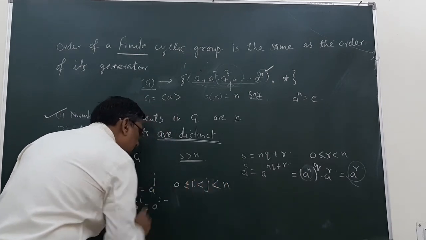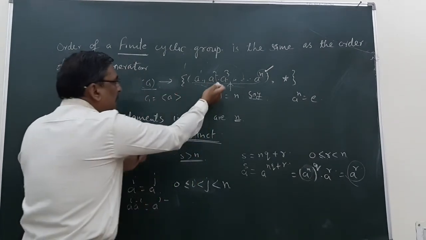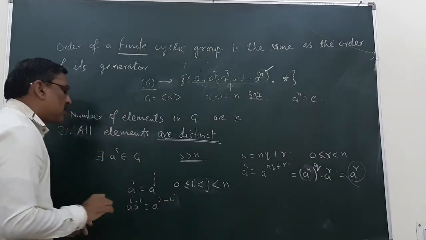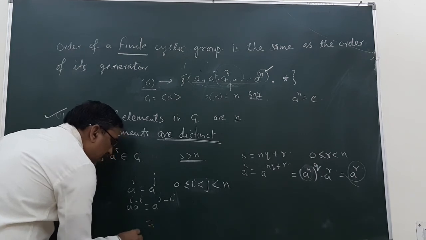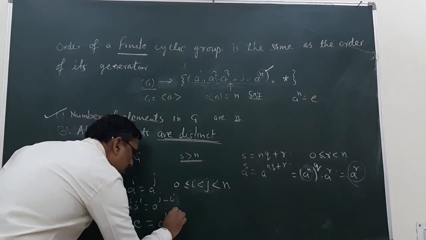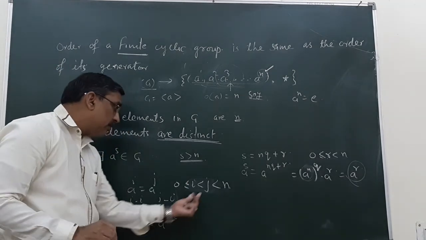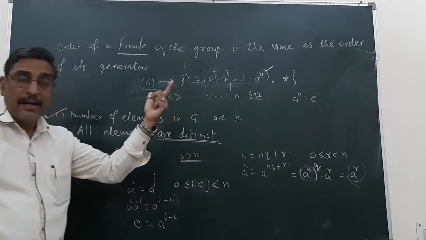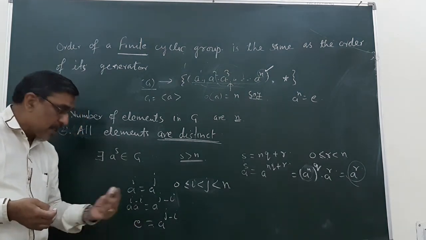So I can write a^(j-i) gives us the identity, and we know that j minus i is less than n, and we get identity for this.